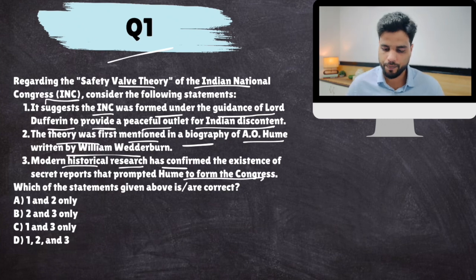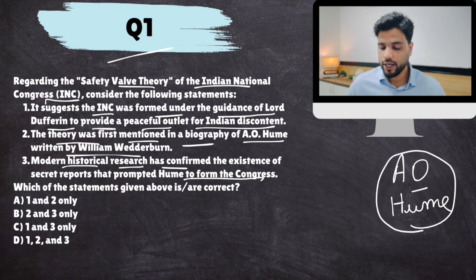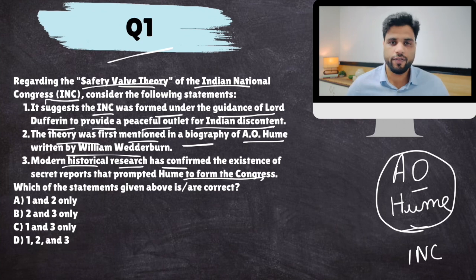Now there is this conspiracy theory. You see, Indian National Congress was founded or promoted by A.O. Hume, a former British civil servant. Generally people believe that A.O. Hume wanted to help Indians, that's why he started Indian National Congress, but there is a conspiracy theory as well. That conspiracy theory is the safety valve theory. And what does the safety valve theory say? The thing is that there was rising discontent among Indians. So to give an outlet so that Indians can blow off their steam, they created this party where they will discuss and criticize the British, no matter how little, blow off their steam and then sit back. This is the safety valve theory.